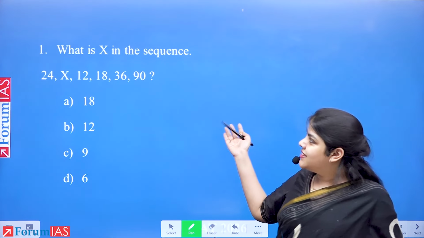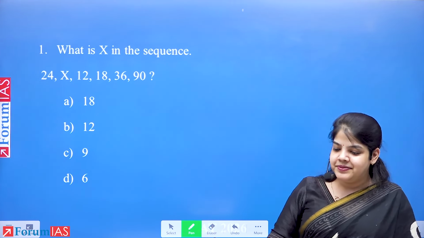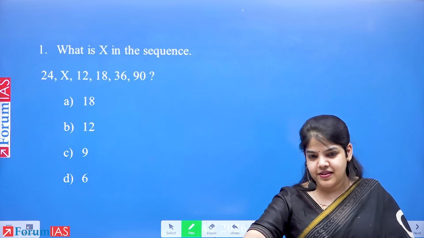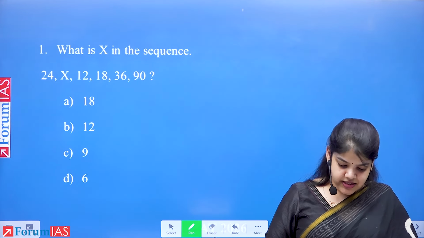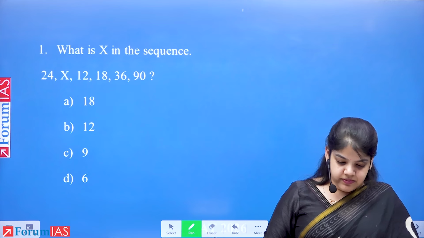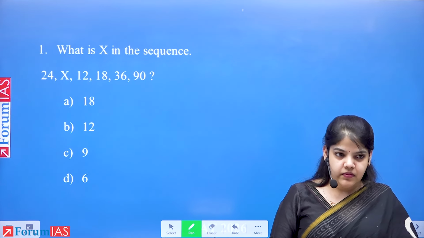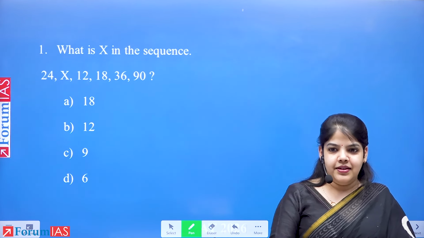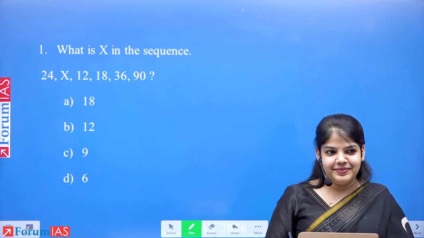Let's try to solve this question. Please solve this question. It's best to use pen and paper.